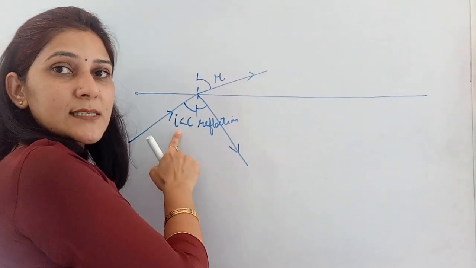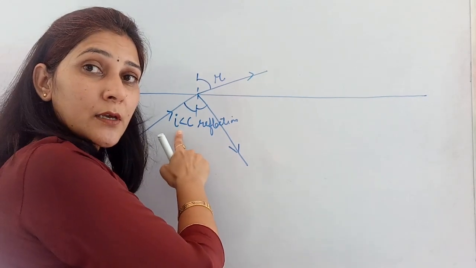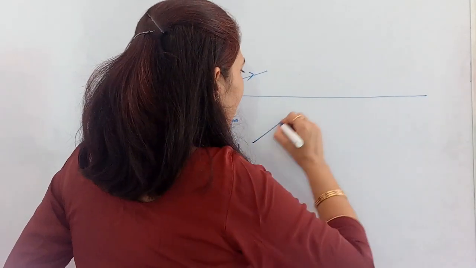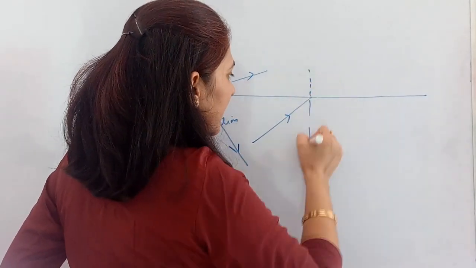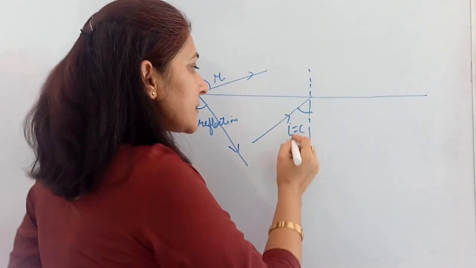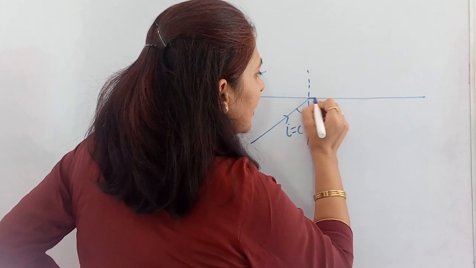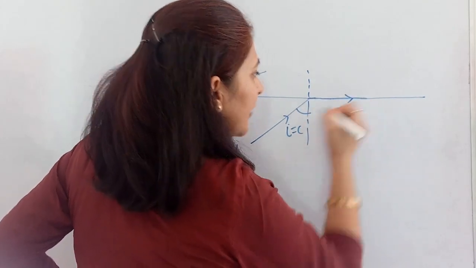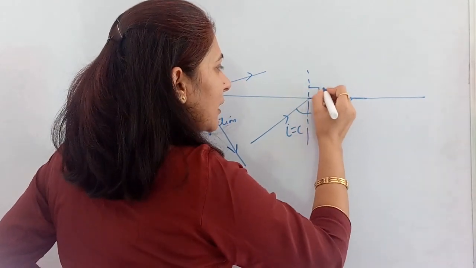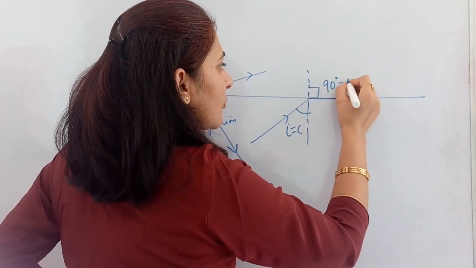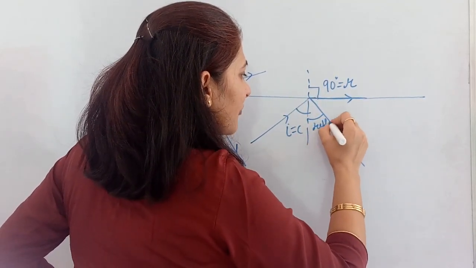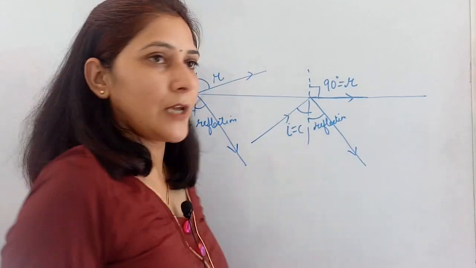If we increase this angle of incidence, and how much? It should be equal to C. We increase it that much. So when the angle of incidence is increased until I becomes equal to C, as I told you, when I is equal to C, the refracted ray will move along the interface. That means the angle of refraction R is 90 degrees, and this is your reflected ray, with its angle of reflection.